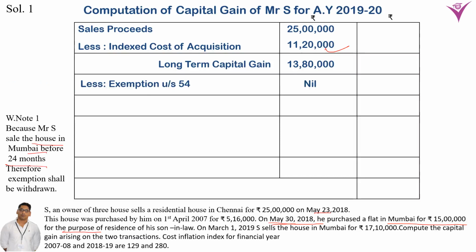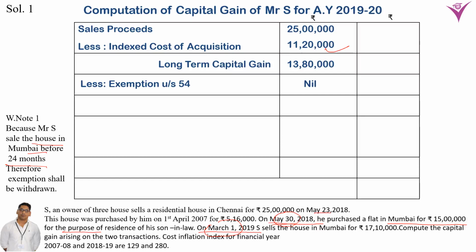Now look here, he purchased this house on 30th May 2018 and sold this house on March 1, 2019. So in this case, the prescribed period for holding the asset is not completed.